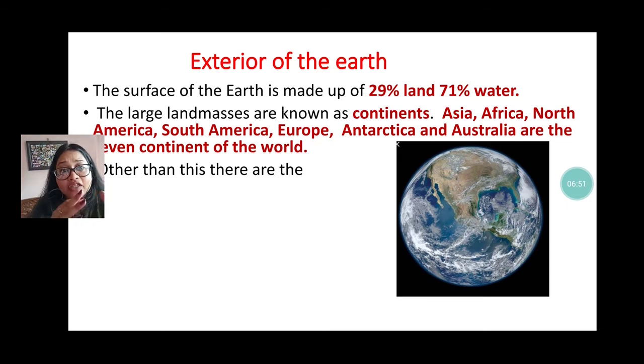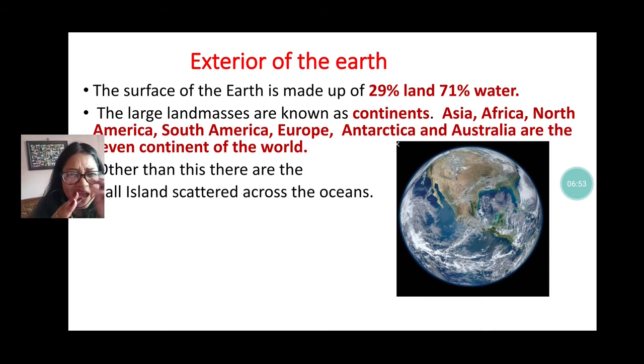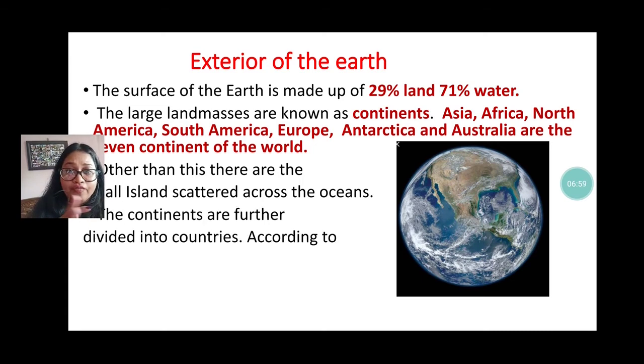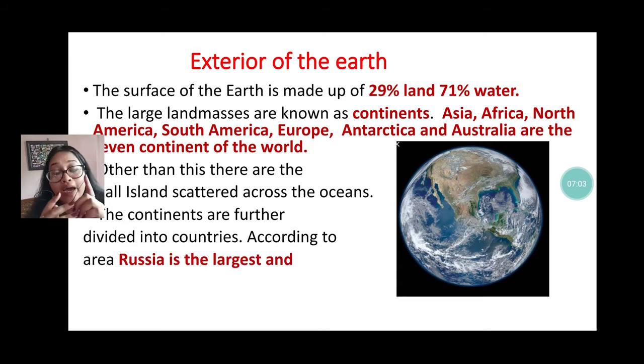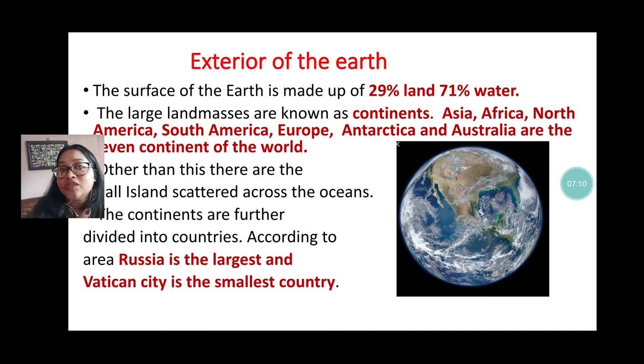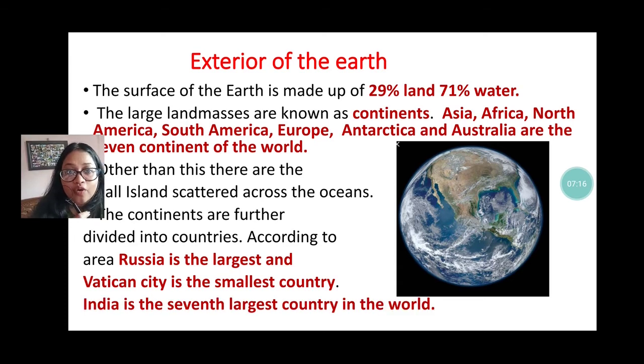These are the 7 continents of the world. And there are also scattered islands in the oceans. Another most important thing you have to remember is that Russia is the largest country and Vatican City is the smallest country. And according to area, India is the 7th largest country in the world.